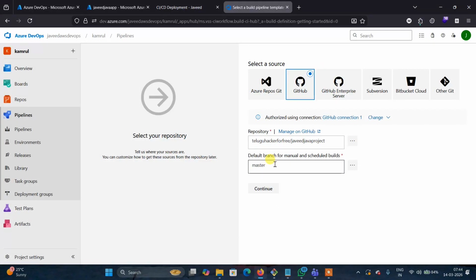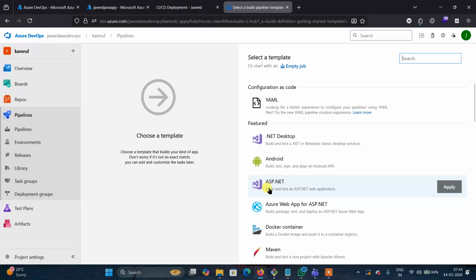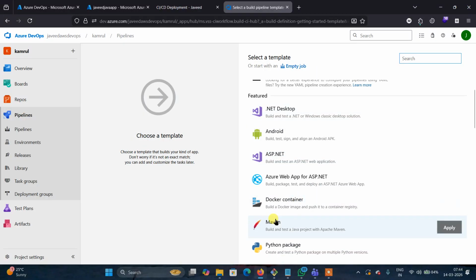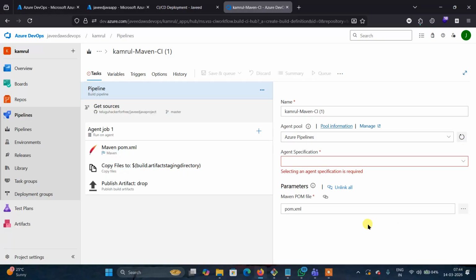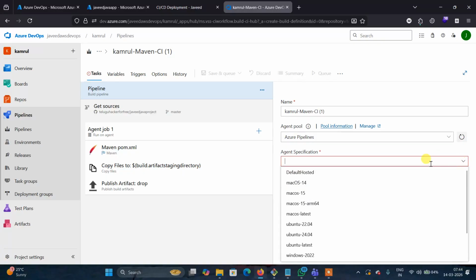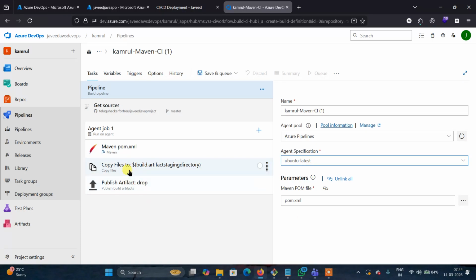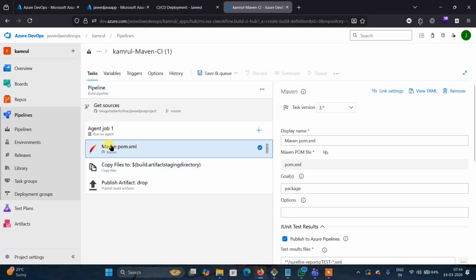What is the branch name? The master branch. Now click on continue. Which project are we building? Because it is Java, we select Maven. Now select the agent, Ubuntu latest.